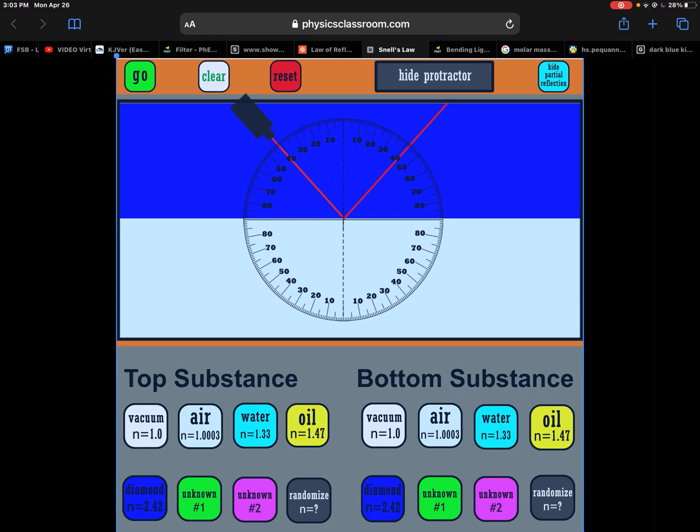I'd have to actually change my angle, and in that case it wasn't. Since this is such a big difference in the index values, it takes the angle.